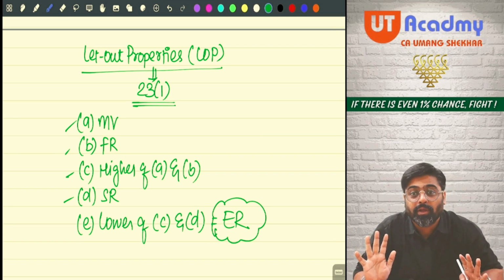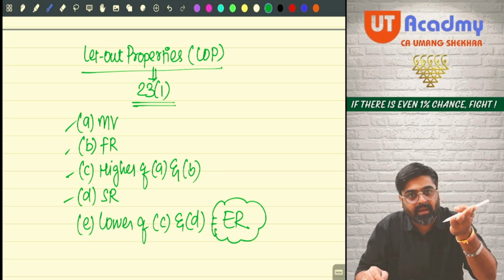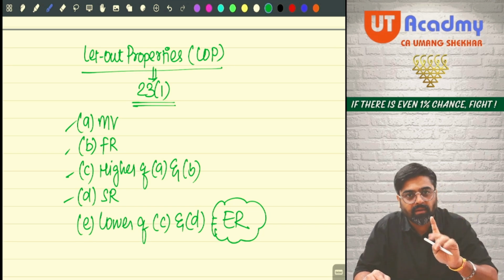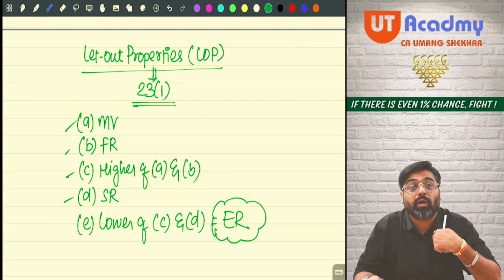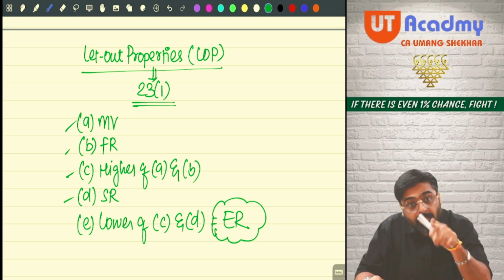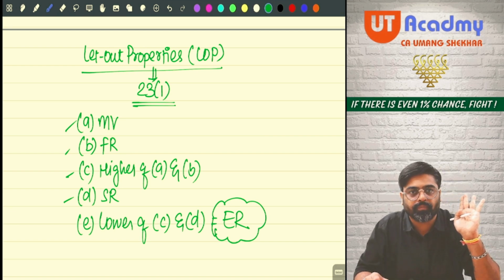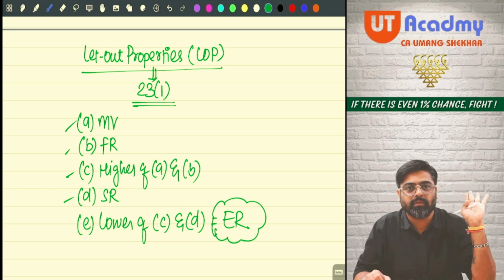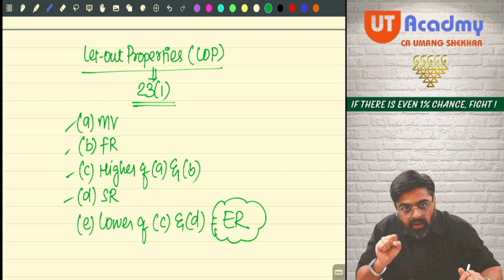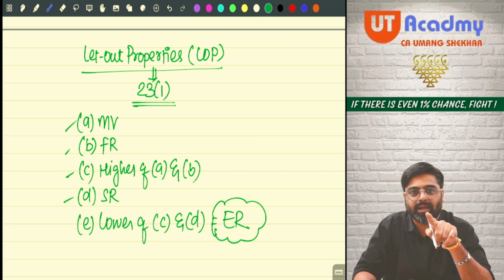Yes or no? But if your actual rent which you are earning is lower than the expected rent, then friends, whatever we are expecting from your property is the minimum expectation which we are having. This much at least your property can give you. This is the rent earning capacity of your property. So whatever you are earning as rent is lower than this, meaning that you are trying to hide something from us.